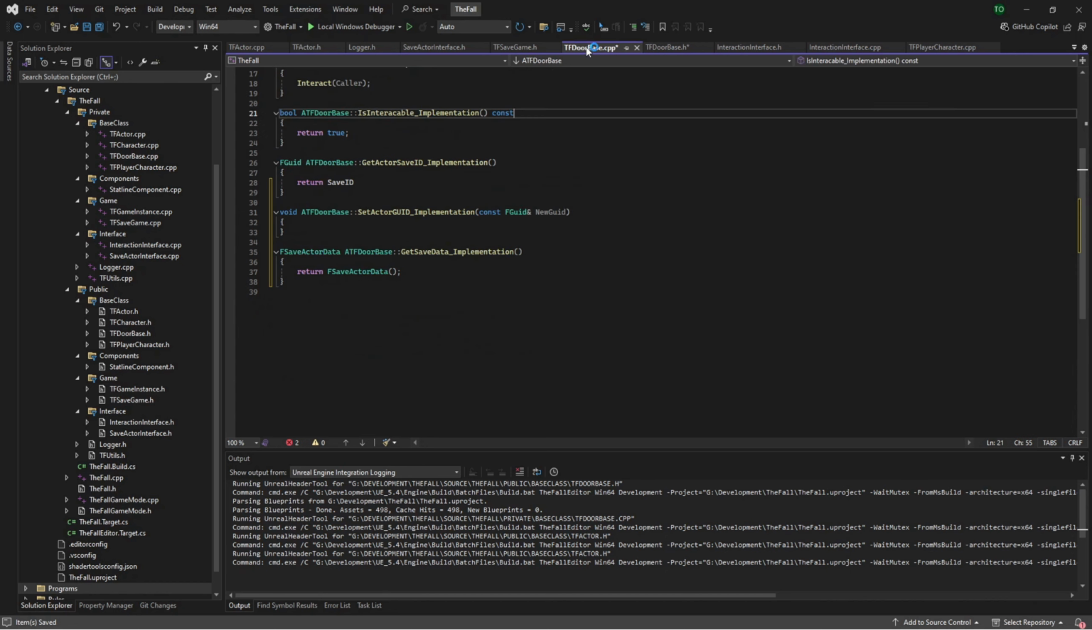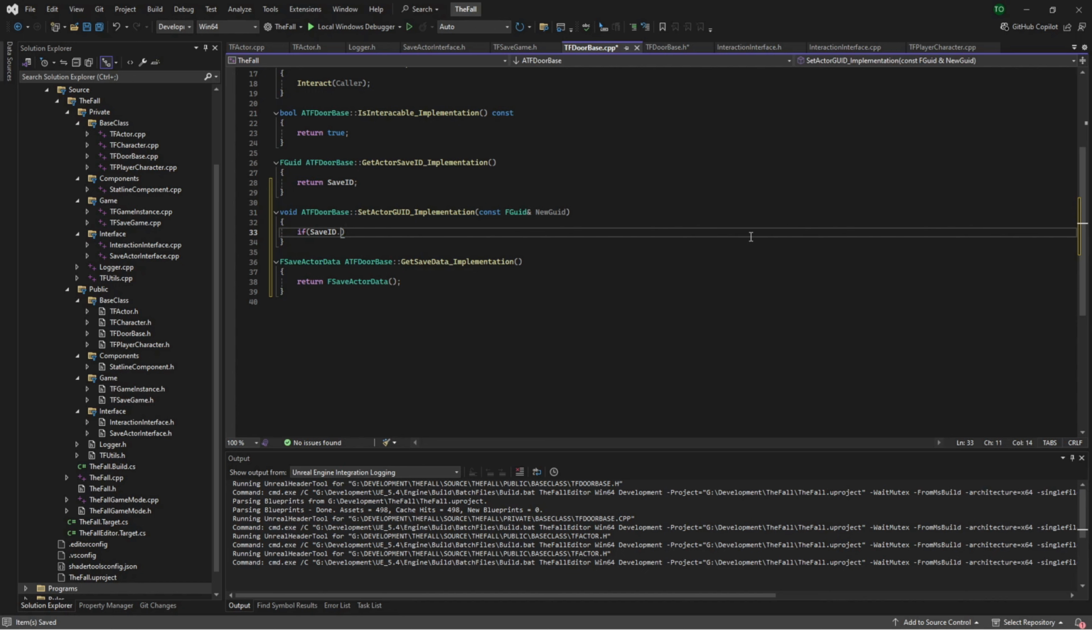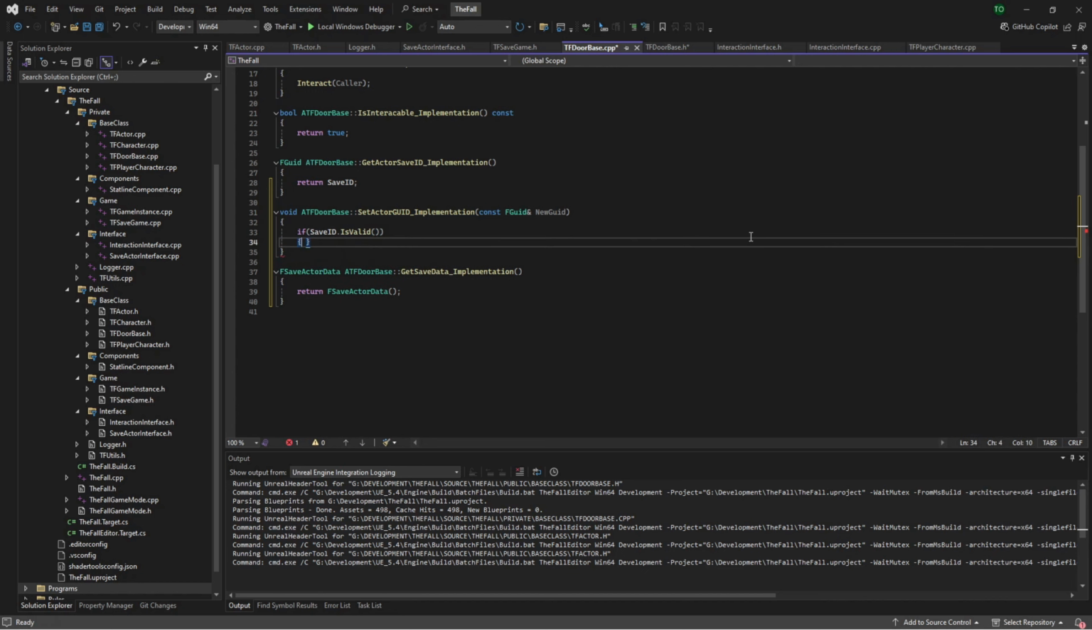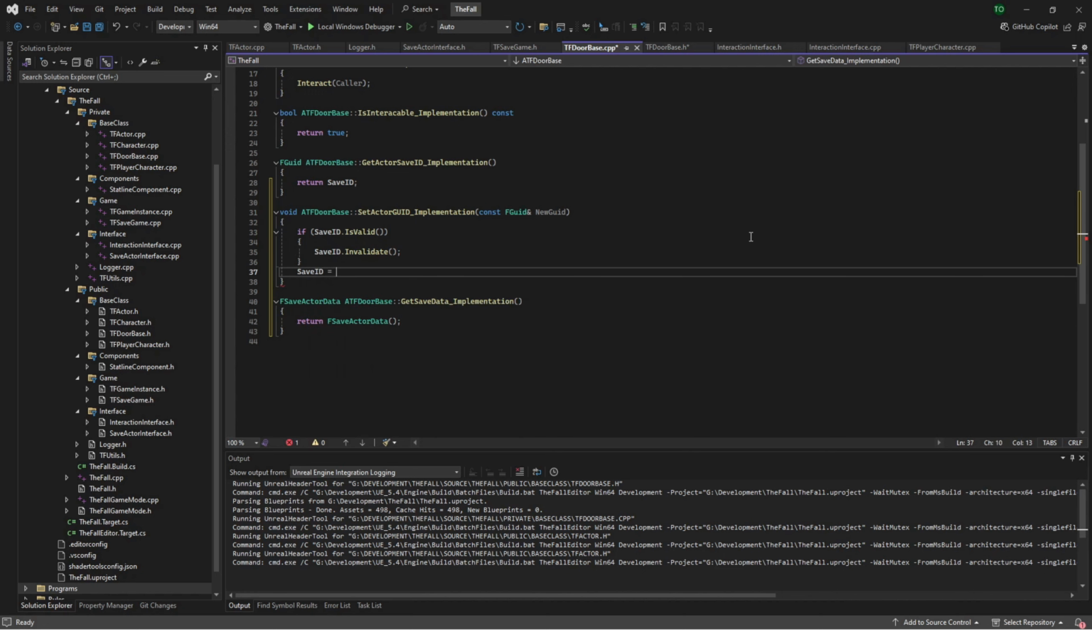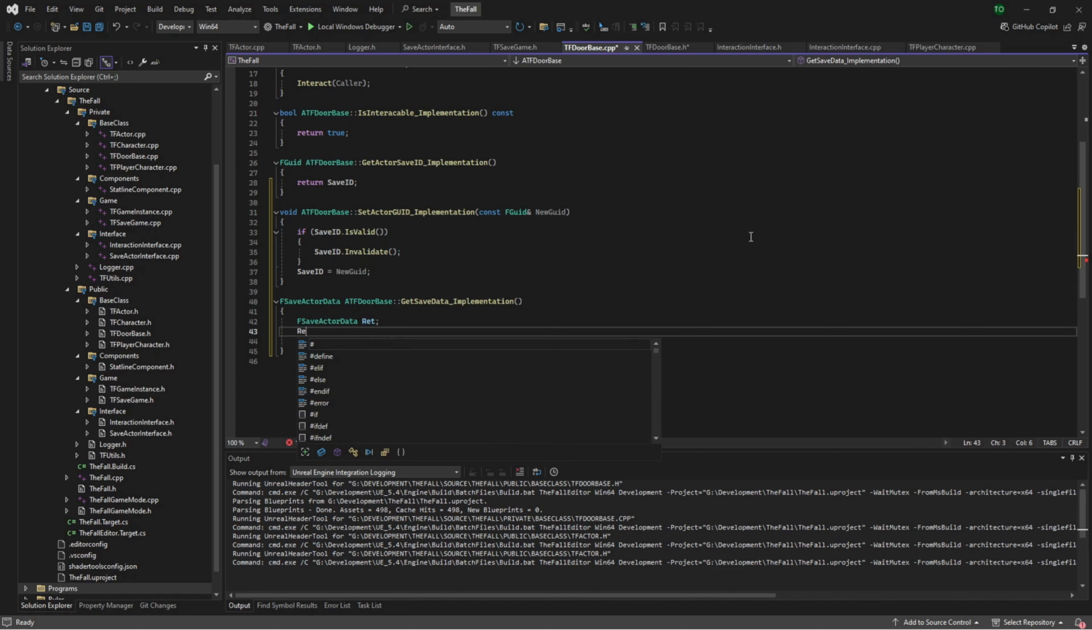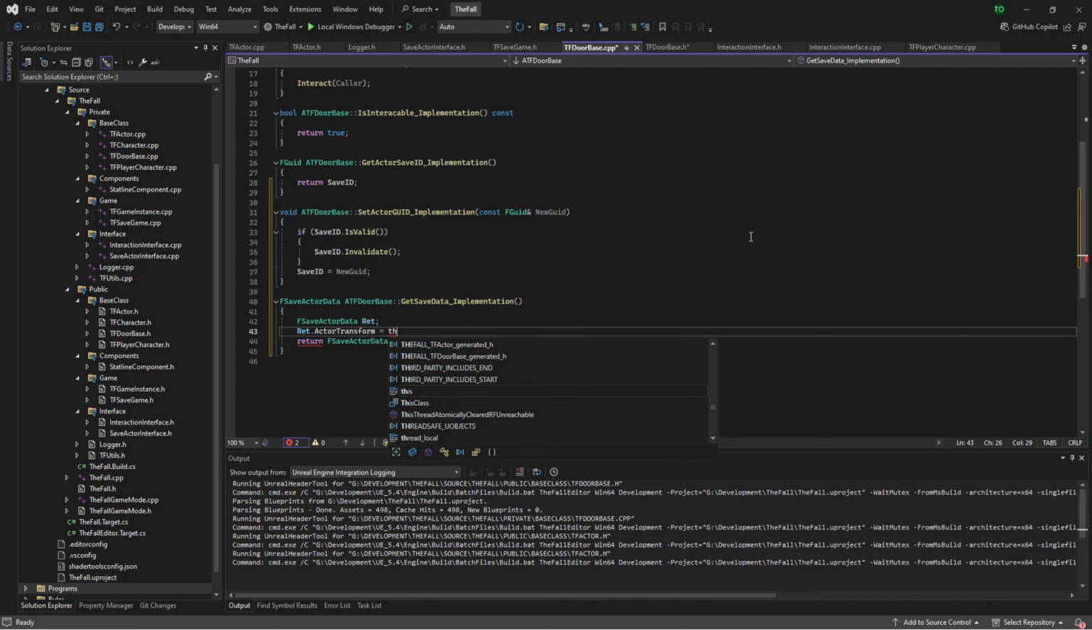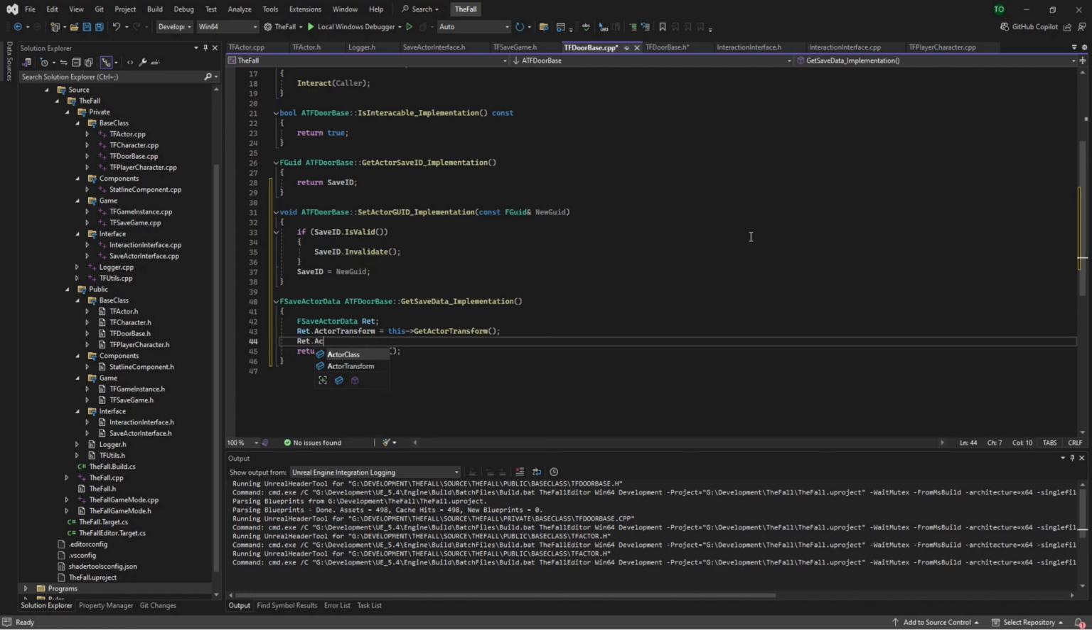Save ID. Okay, so we're going to go back to our door, return save ID, and if save ID is valid, save ID dot invalidate, save ID equals new GUID, and then F save actor ret dot actor transform equals this get actor transform. ret dot actor class equals, it's not a function, this get class.